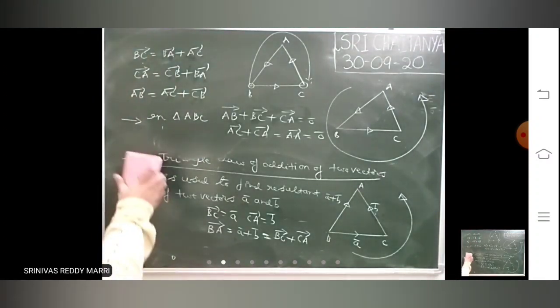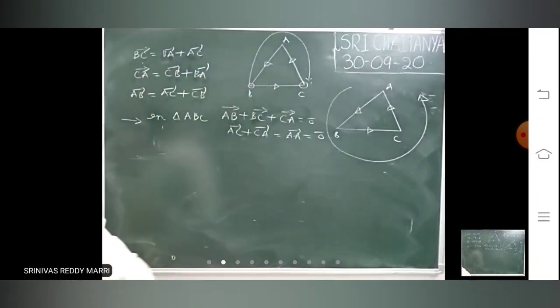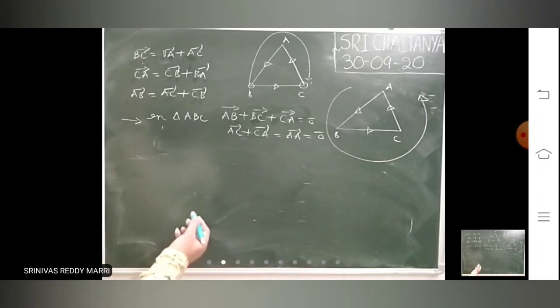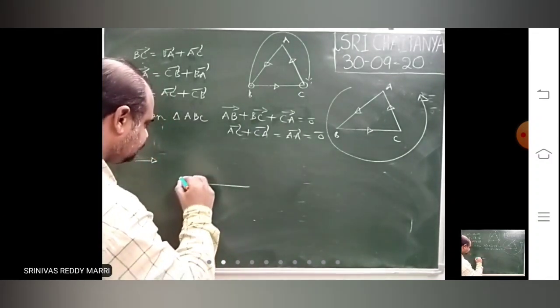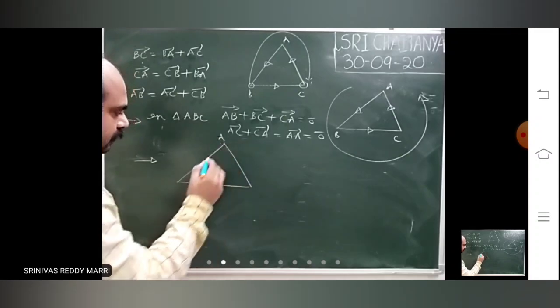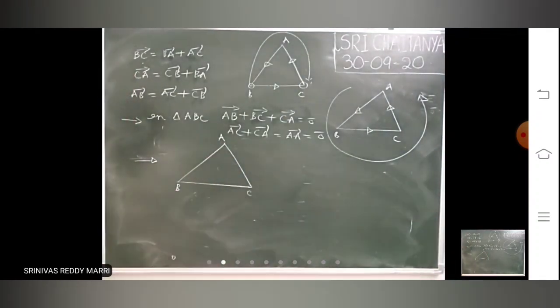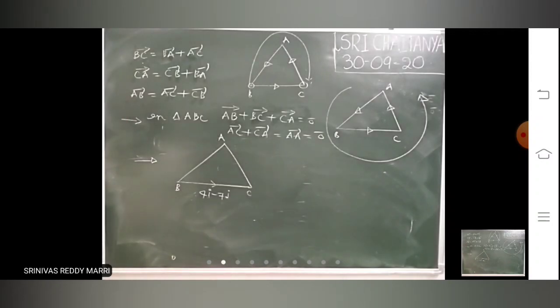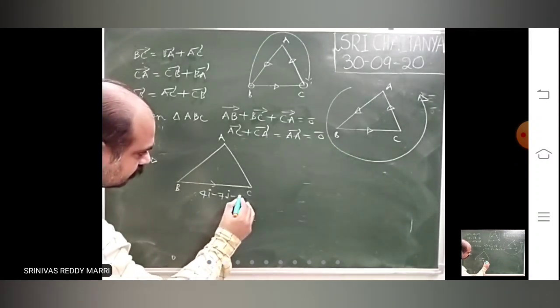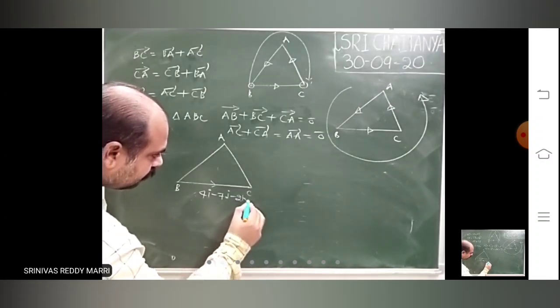Suppose we take one problem. In a triangle ABC, it is given like this: AB bar is 4i minus 7j minus 2k.